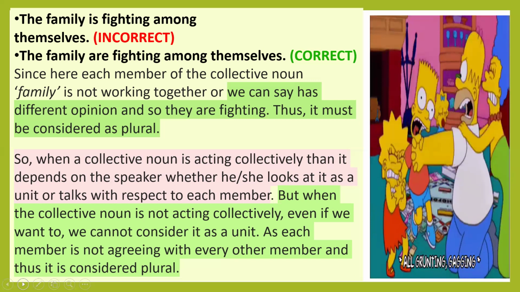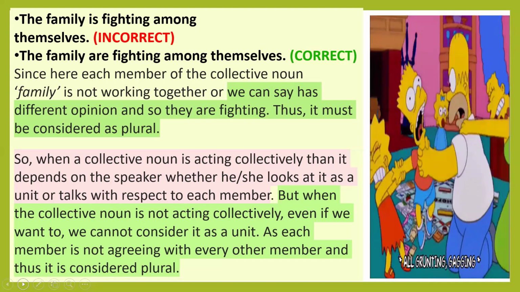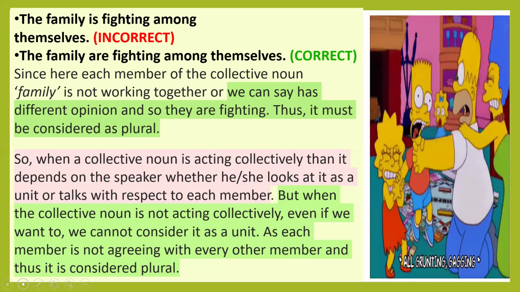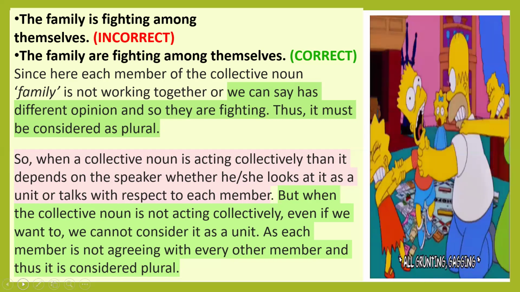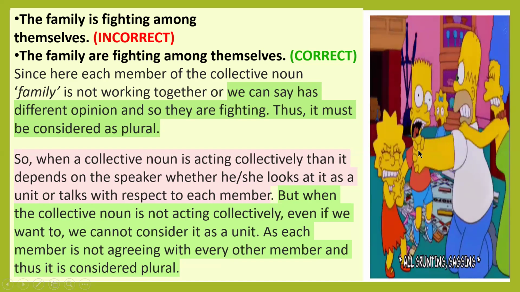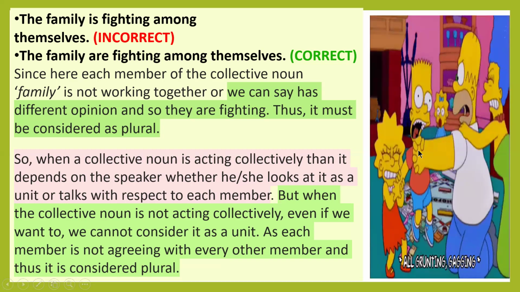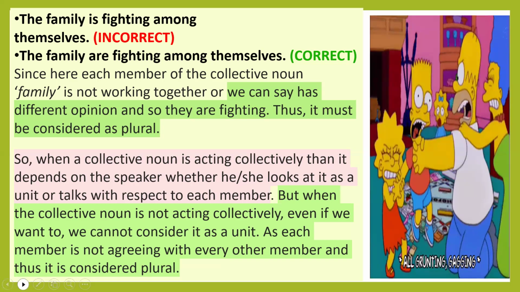But when the collective noun is not acting collectively, we cannot consider it as a unit, as each member is not agreeing with each other member, and thus it is considered plural.